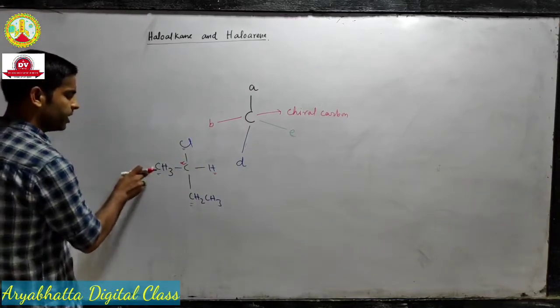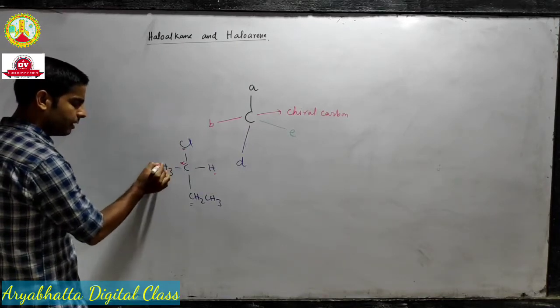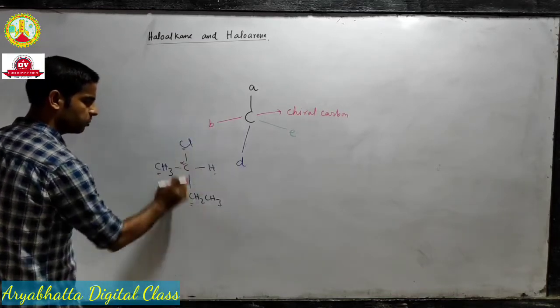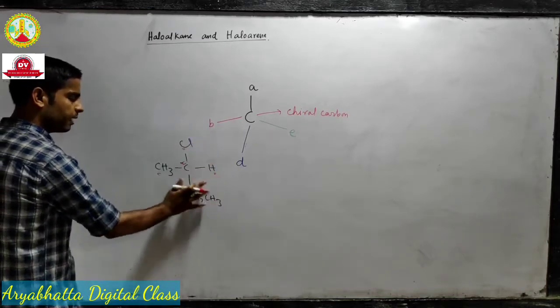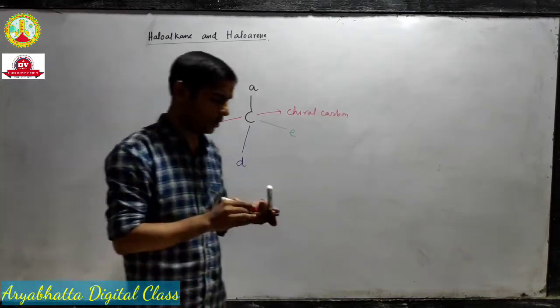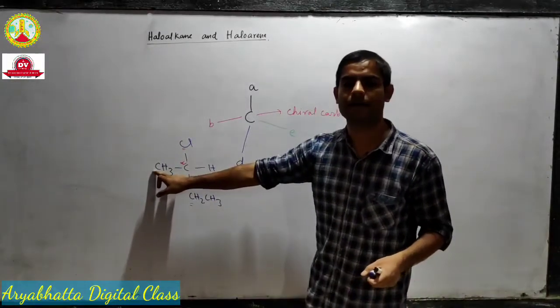But now suppose I check this carbon. This carbon is connected to 3 hydrogens and the whole of this part. This part is different, but the carbon is connected to 3 hydrogens, and all 3 hydrogens are the same. So this carbon is not chiral.